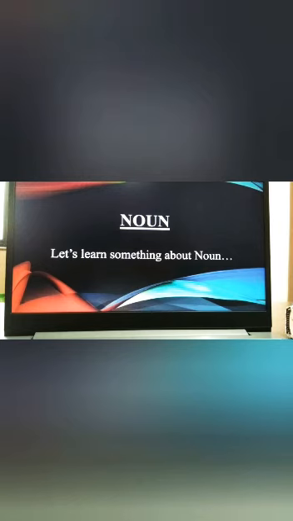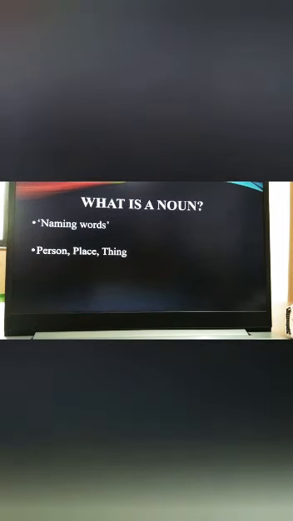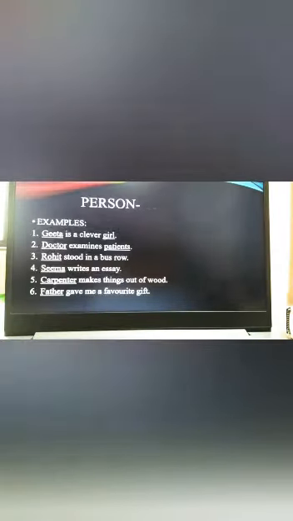We can categorize nouns like person, place, things, animal and birds. Now see, our first category is person. In person, all living beings or human beings are categorized as person nouns.